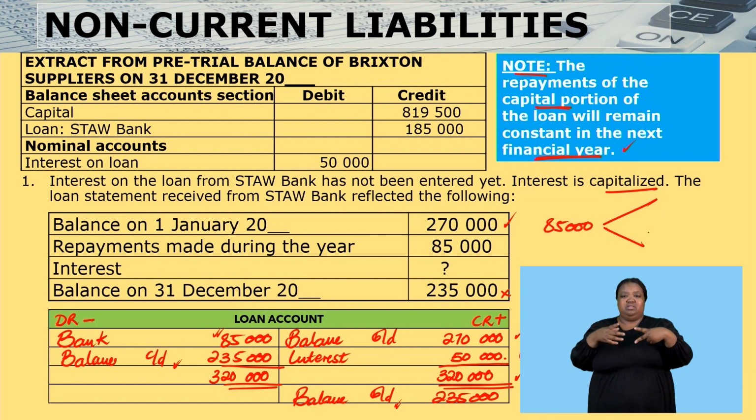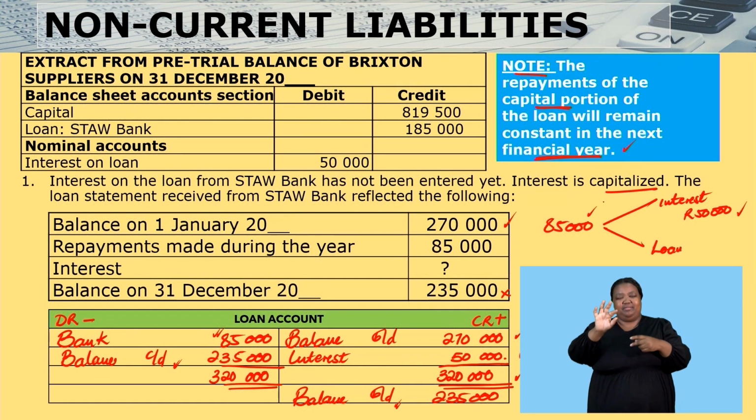Number one, we have paid for interest. Interest is 50,000. Very simple. But we have also paid for the loan.